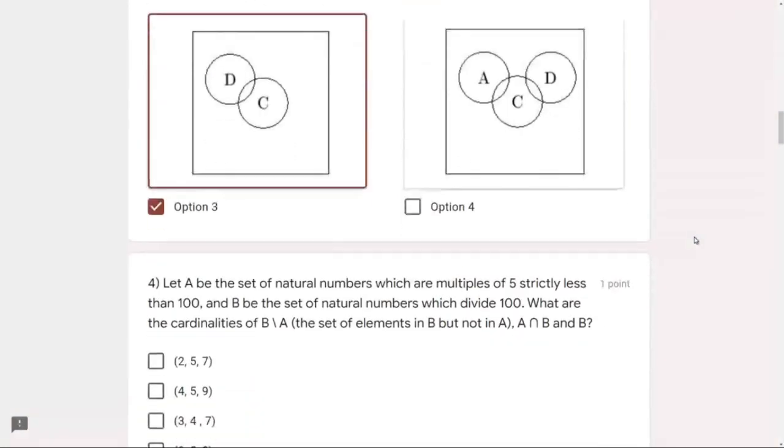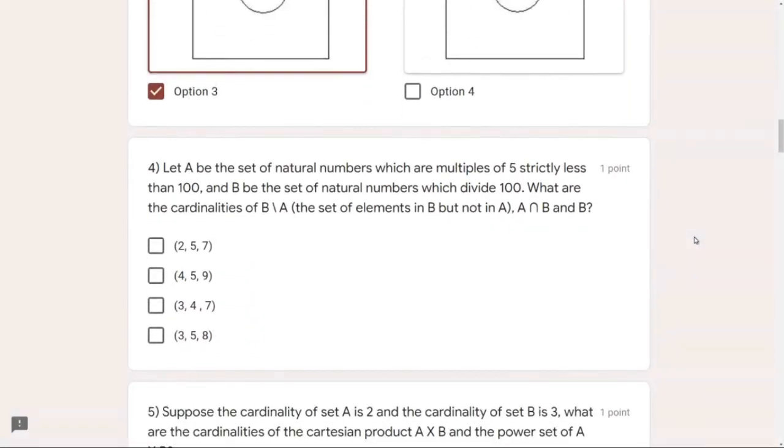Let A be the set of natural numbers which are multiples of 5, strictly less than 100.